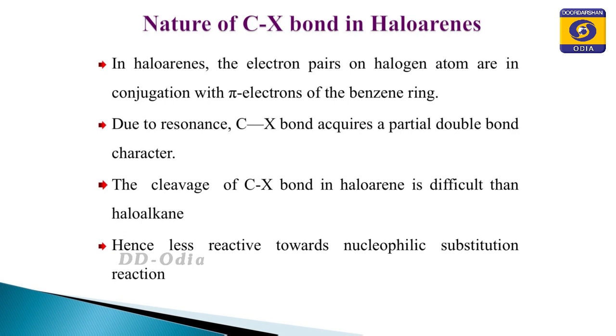So, that is why they are less reactive towards nucleophilic substitution reactions. This nature of the C-X bond is better explained by the resonating structures, as you find in the slide. In the resonating structures you see that due to resonance the electron density at the ortho and para positions is comparatively more than the electron density at the meta position.